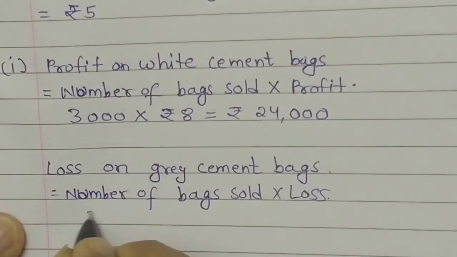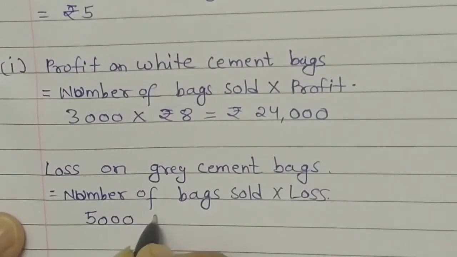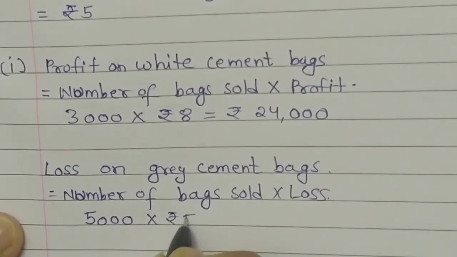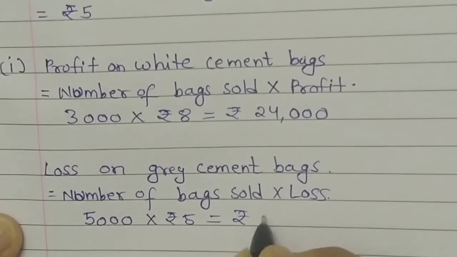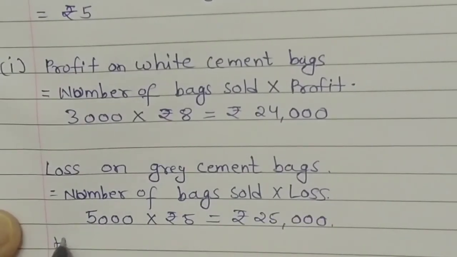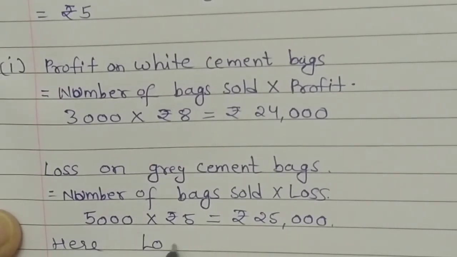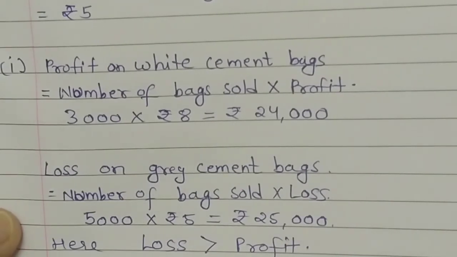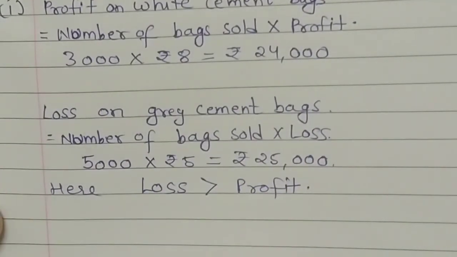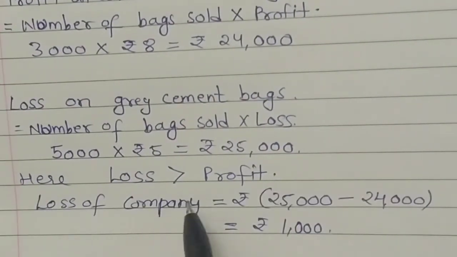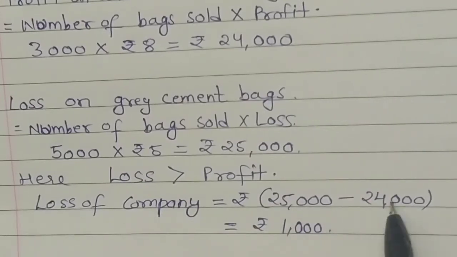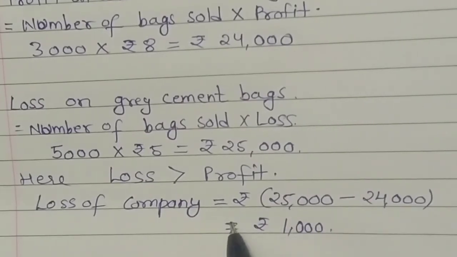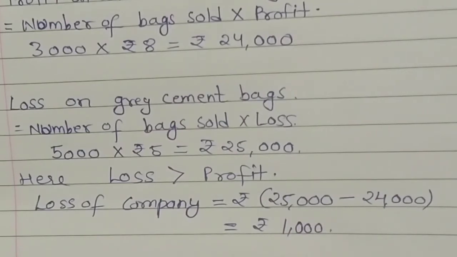The number of bags is 5000 multiplied by rupees 5, which is equal to rupees 25,000. So here loss is greater than profit. So the loss of the company is rupees 25,000 minus rupees 24,000, and the answer is rupees 1,000.